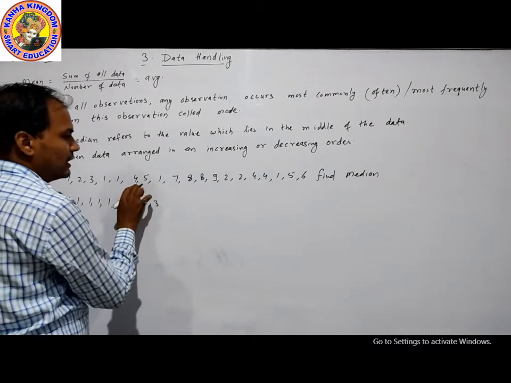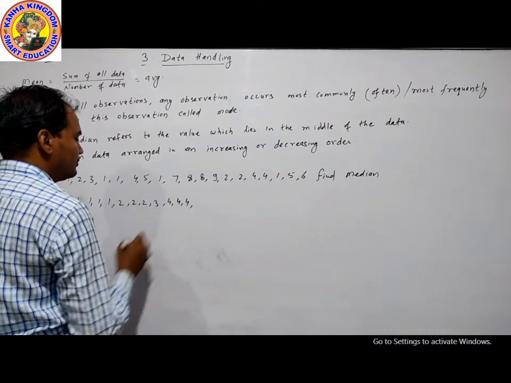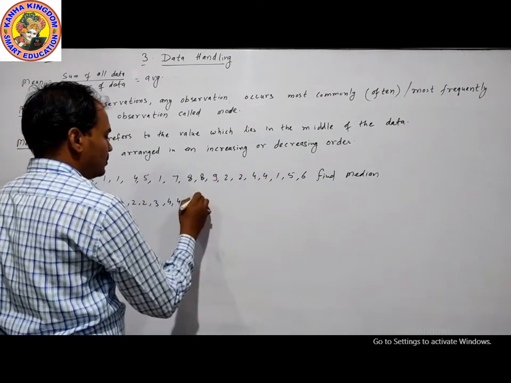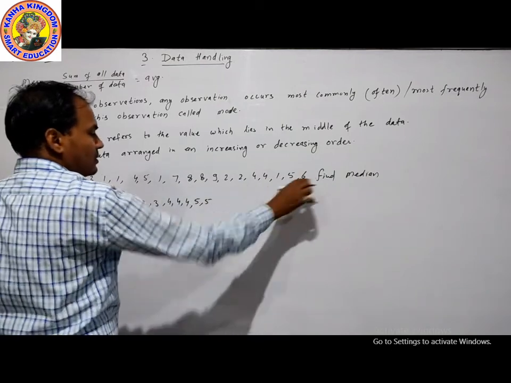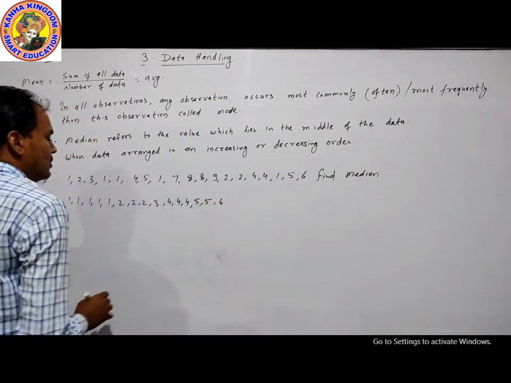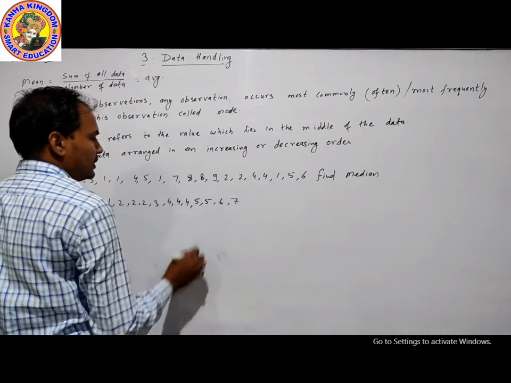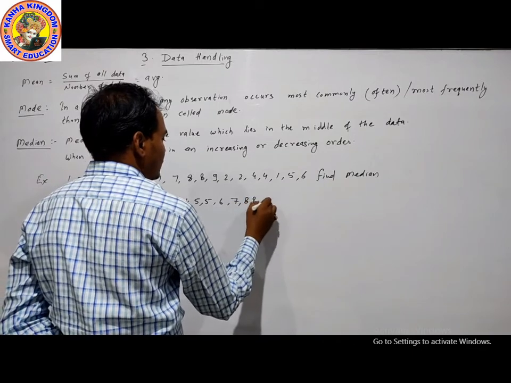Now 4, 3 times. Now 5, 2 times. Now 6. Now 7, only one time. Now 8, 2 times. Now 9.